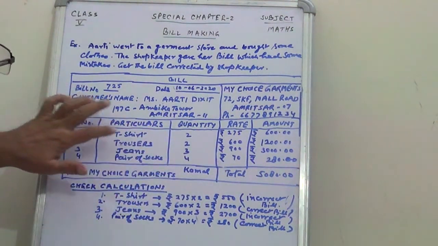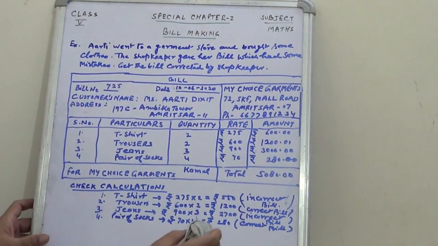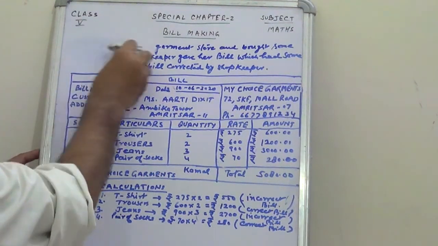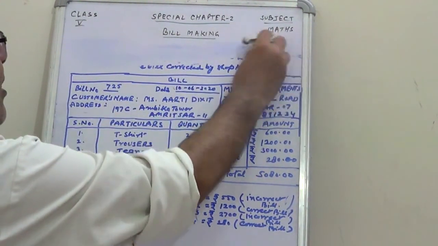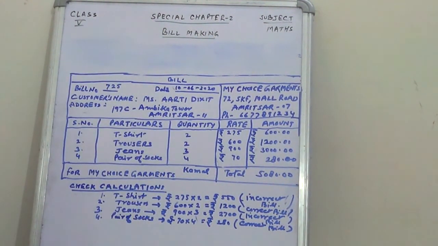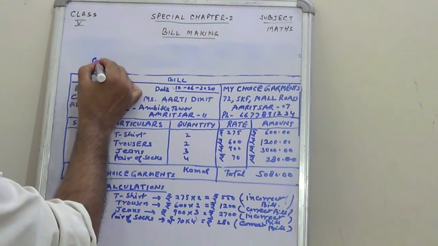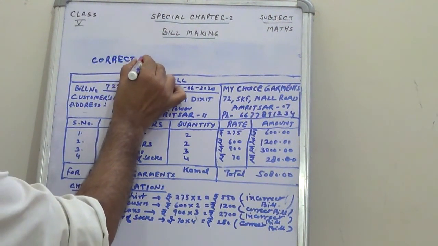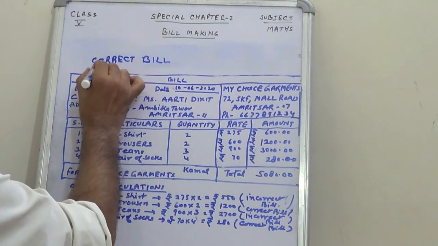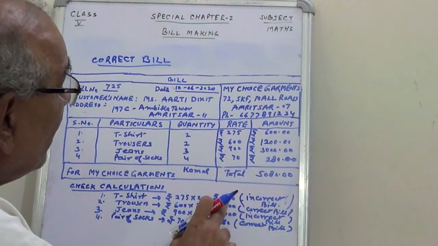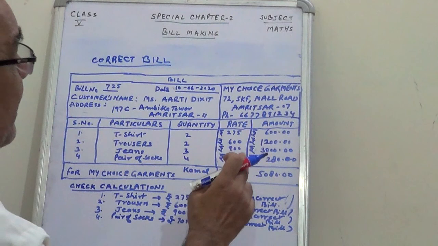Okay, we are not going to rub this format. We can rub here. This is correct. So what do I have to write here?